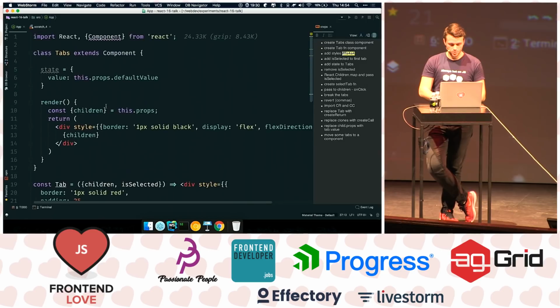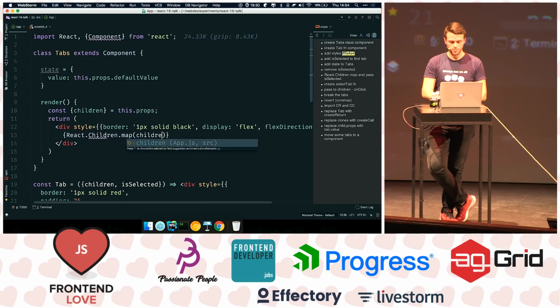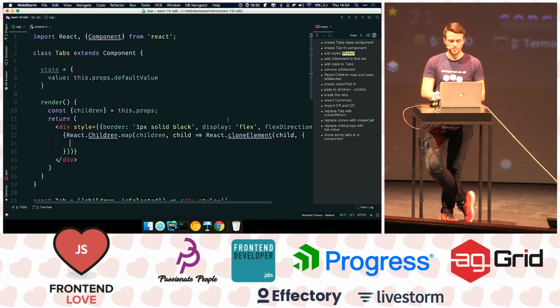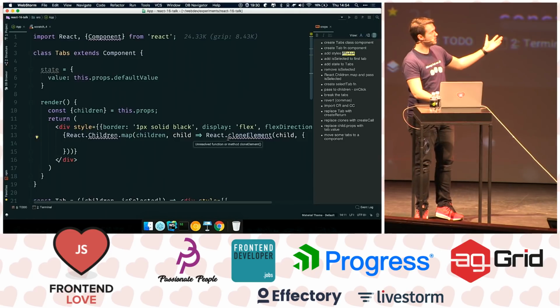So how can this tabs component communicate to the tab component when it's just rendering it as children here? So React has a method, React.Children.map, and we're going to put the children here, and then for every child, what we're going to do is just cloneElement, clone the child, and add some extra props to it. So if I do it like this, it's just going to clone the elements. It's just going to do the thing that we had until now.